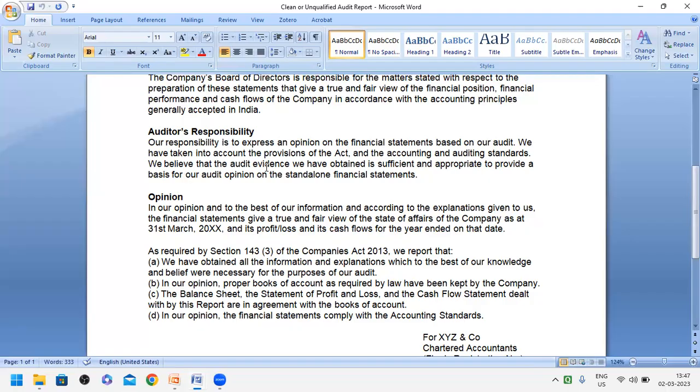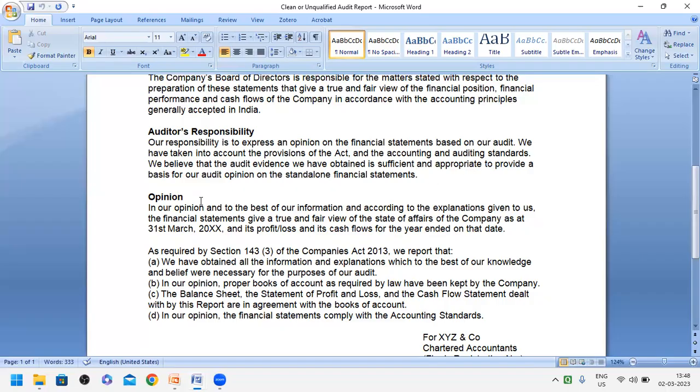We believe that the audit evidence we have obtained is sufficient and appropriate to provide the basis for our audit opinion on the standalone financial statements. It means the auditor believes that the information he has taken into consideration and the financial statements are prepared as per the accounting standards, and he has to carry forward the audit as per the auditing norms or standards. And audit evidence is also collected by him, which he feels is sufficient and appropriate, right?